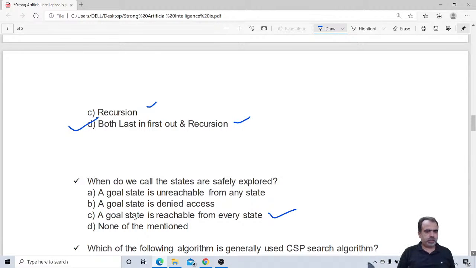Yeah, Jashpant says C. A goal state is reachable from every state. Then it is called safely explored. Otherwise it is not. Vaibhav Gandhi, Nidhi Singh, Asif Khan, Arpit Goel, everybody says C. So I think everybody agrees with me.